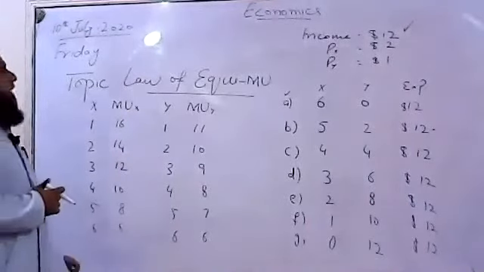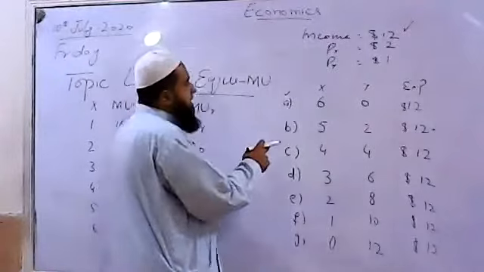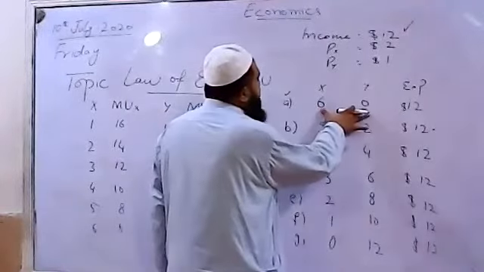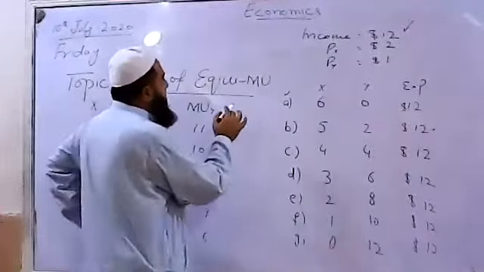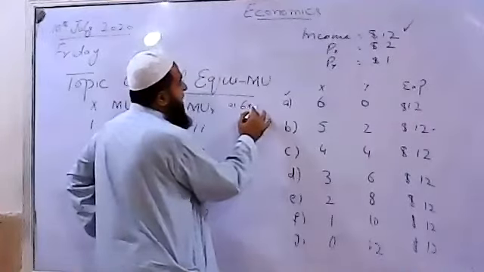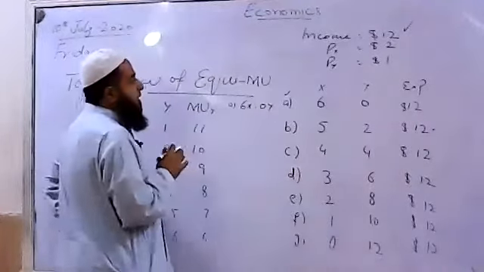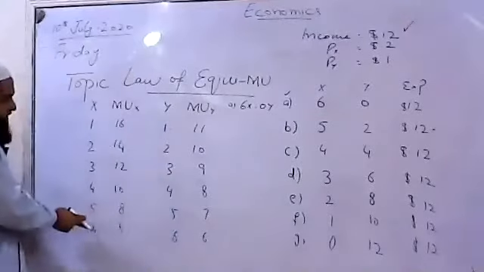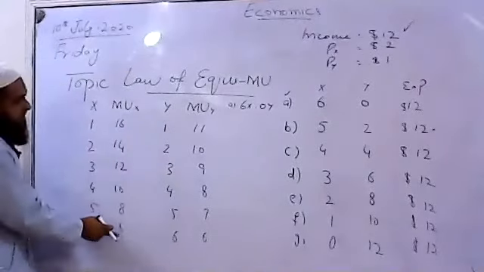Now you can find different consumption bundles. The first consumption bundle says 6 of X and 0 of Y. What will be the marginal utility for the 6th unit of X? This is 6.